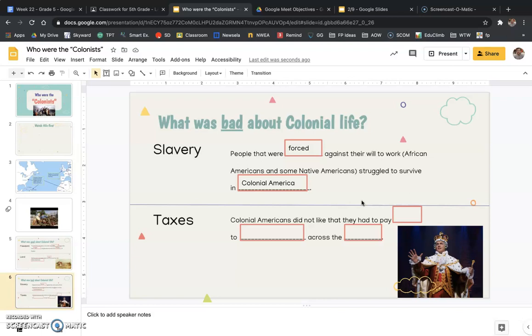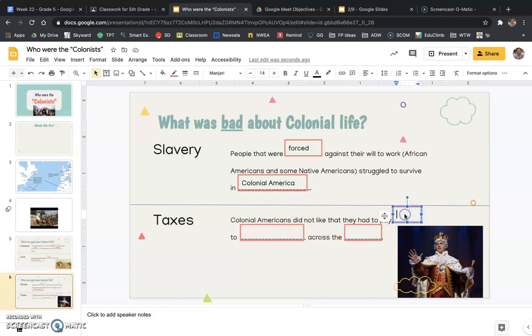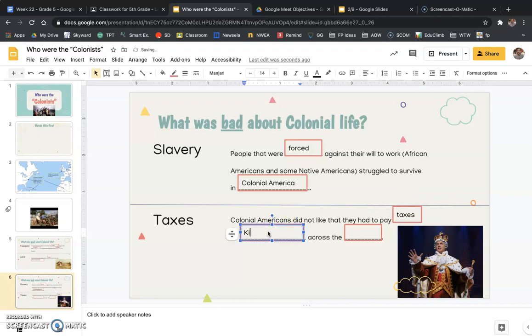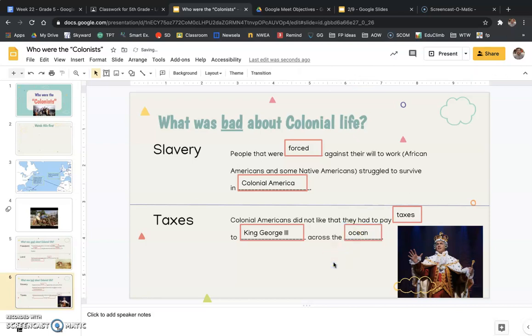Okay. And then also, another bad thing about colonial life, the people that had moved from England, they did not like that they had to pay taxes to King George III all the way across the ocean. Okay, so people that lived, if you need to get these notes, you can pause.